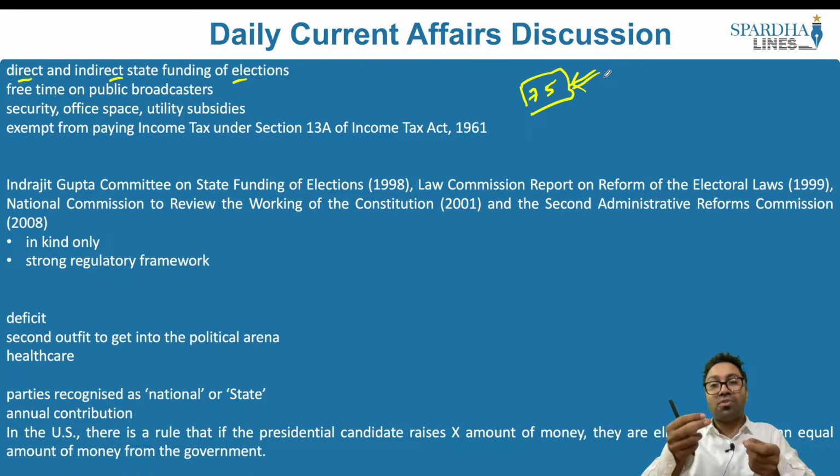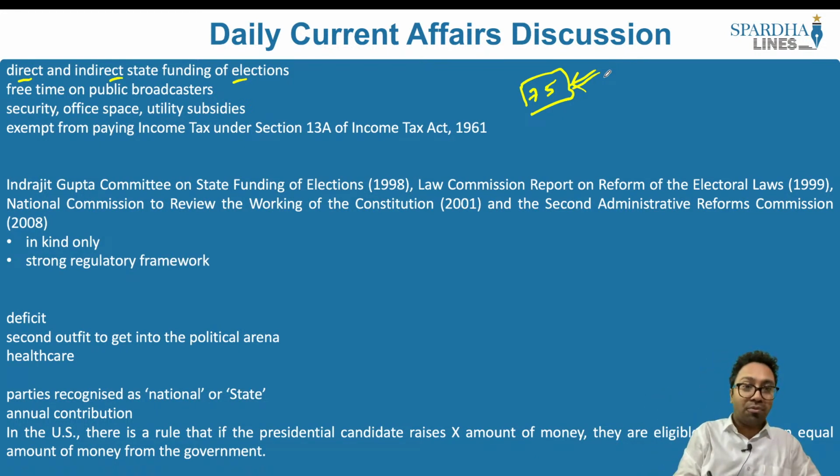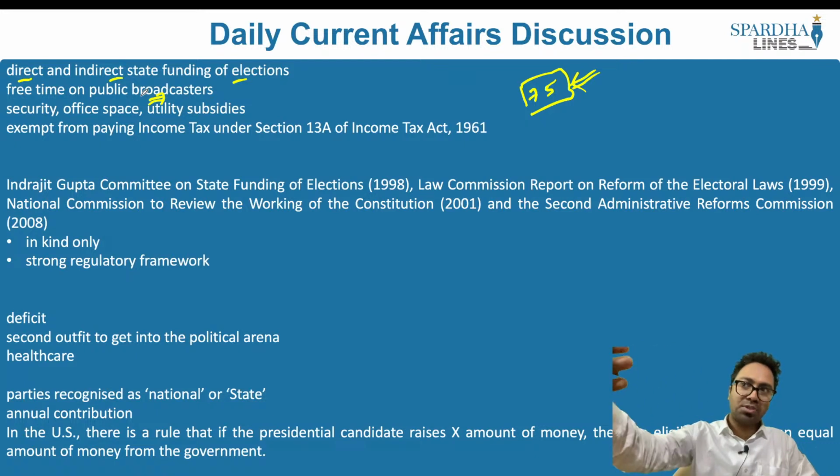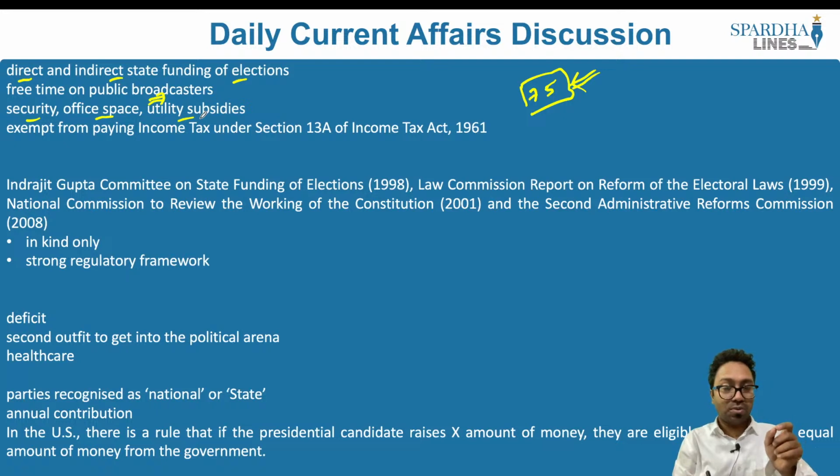What are the different kinds of indirect state funding that can happen? Free time on the public broadcaster. Let's say for example on the DD Doordarshan, I would be given a specific period of time where I would be able to speak to my voters as well as the people in my constituency. I would be given security from the government, from the department, and I would be provided office space as well as utility subsidies, and it is also provided exempted from paying income tax. Let's say for example, as of now you do have the political parties which are exempt from paying income tax under section 13A of the Income Tax Act.